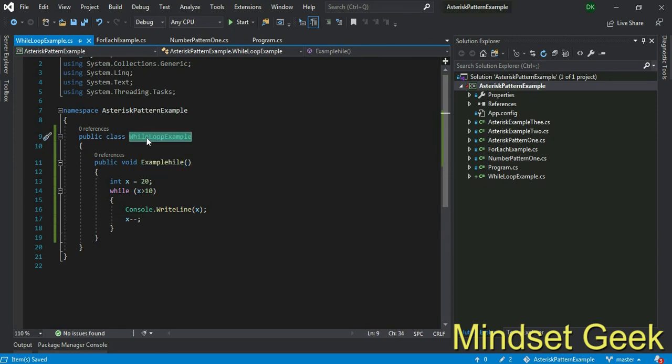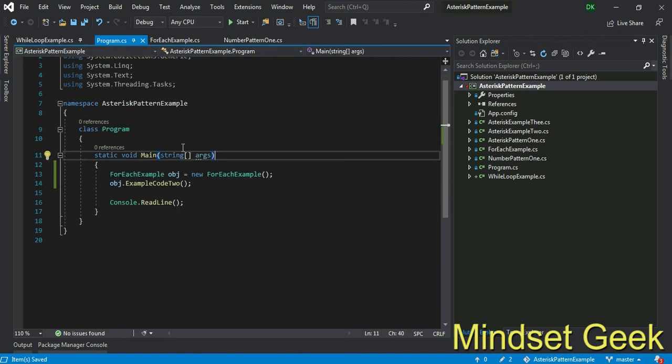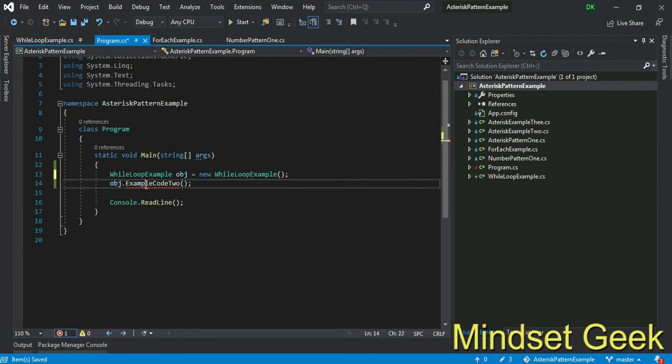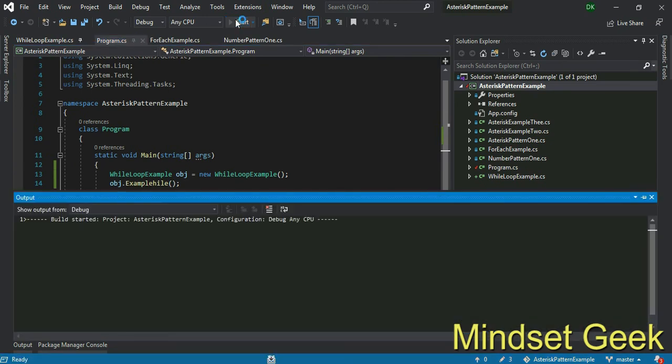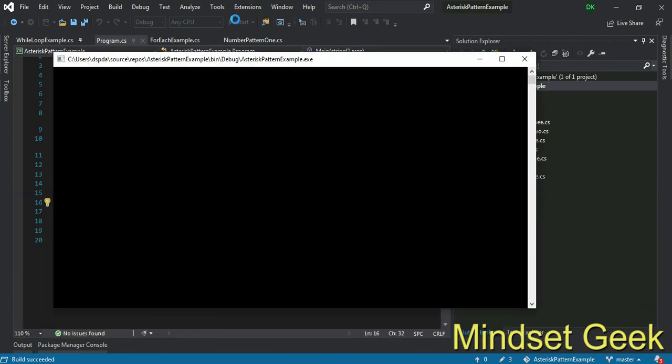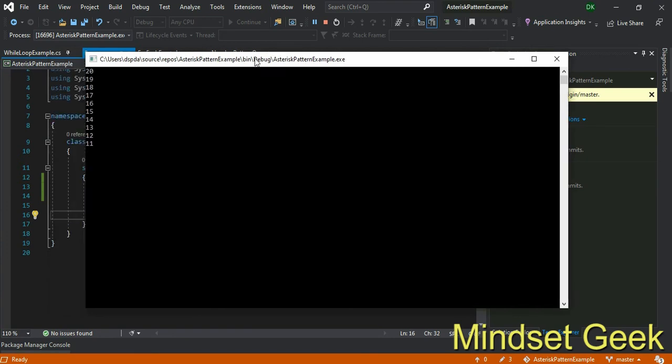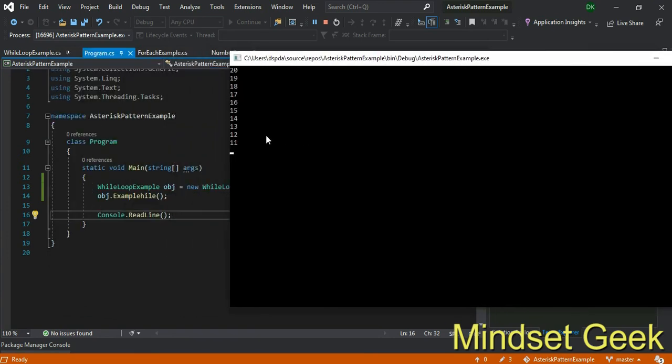I want to make an object from this class and access this method with the object, right? Go to your main method, make an object from that class and call this method. Okay, run. Okay, this one. These are the results.